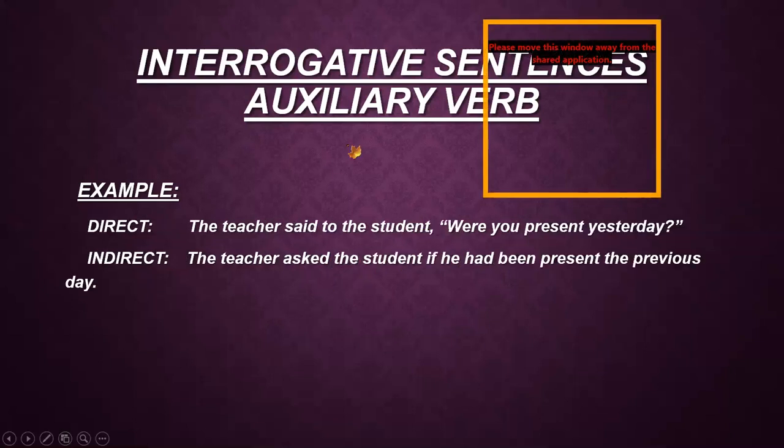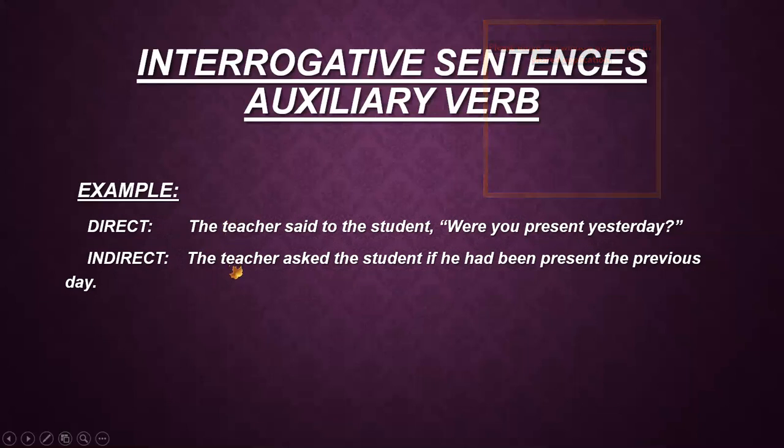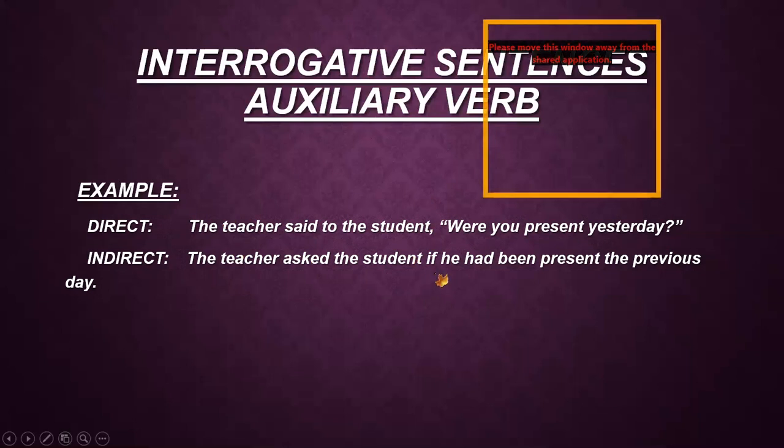Now there is another sentence which starts with the auxiliary verb. Auxiliary verb is were here. It is also an interrogative sentence. The teacher said to the student, comma, "Were you present yesterday?" Question mark. Now, when I change, I copy the subject. The teacher said to is changed into asked. The student is copied here, and we replace this separating comma with if, that is the connector.